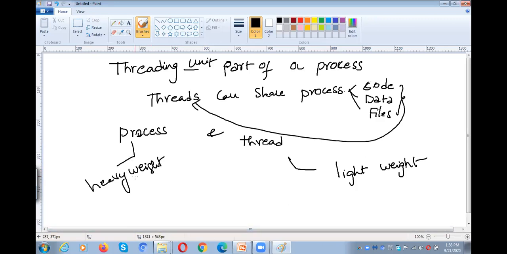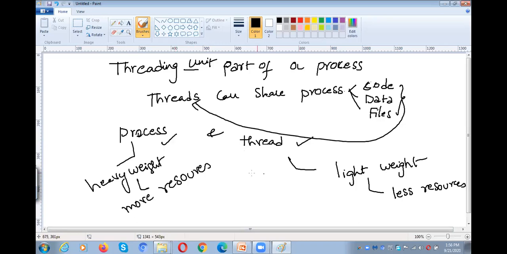Why is a process called a heavyweight process? Because a process requires more resources, whereas a thread, the lightweight process, requires fewer resources. That is the difference between a process and a thread.